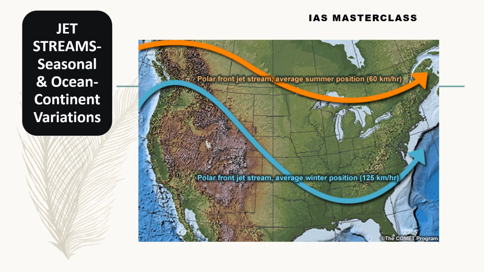Let us take two examples. In the summer, in the case of the polar front jet stream, you have the cold air mass coming in from the cold polar region. The temperature of that air mass would be somewhere in the range of -5 degrees or so during the peak of summer. And the warmer air mass which moves northwards from the subtropical region would be around 10 or 15 degrees. The contrast here is somewhere around 20 degrees at a maximum.